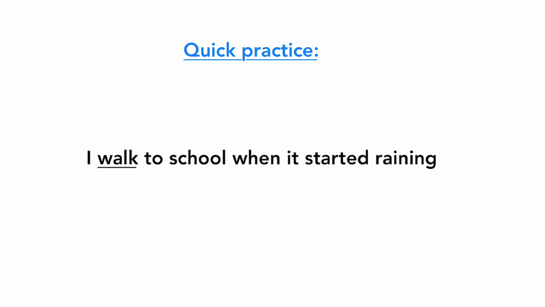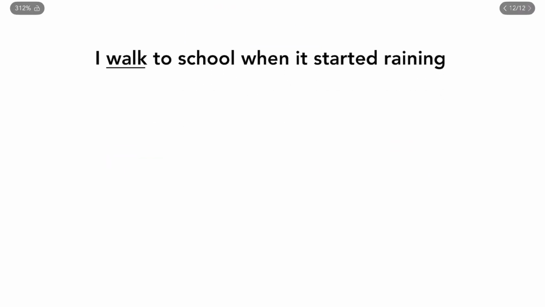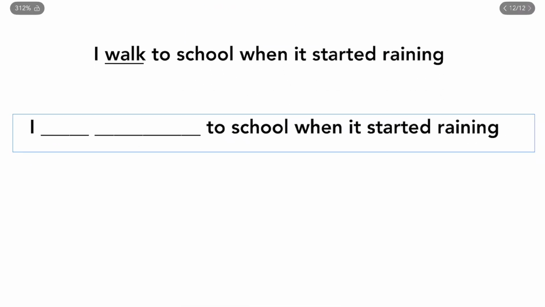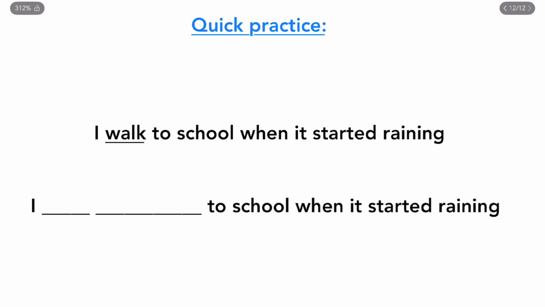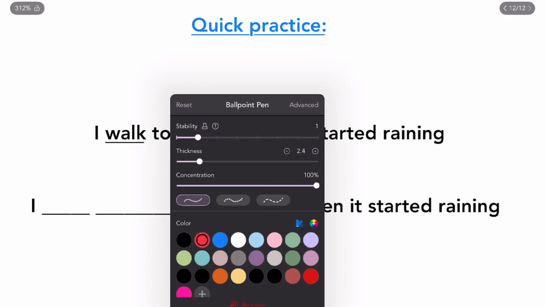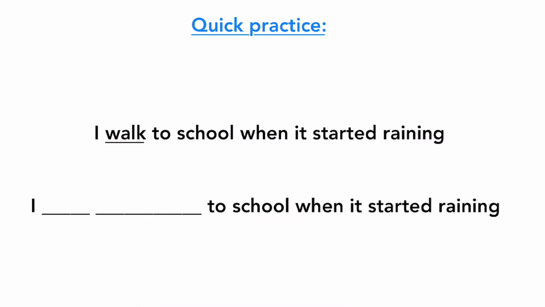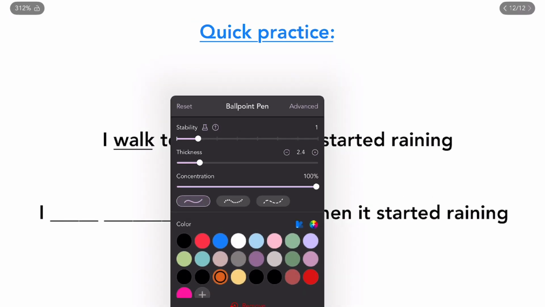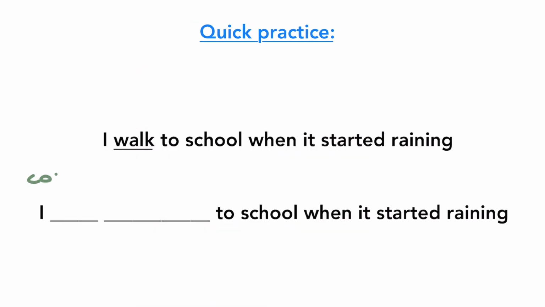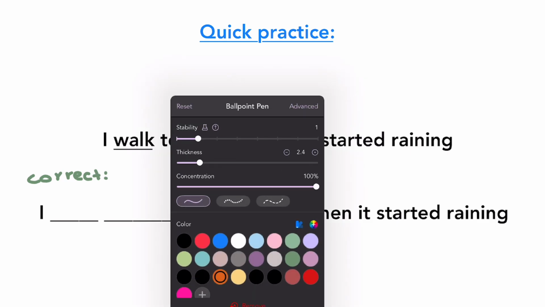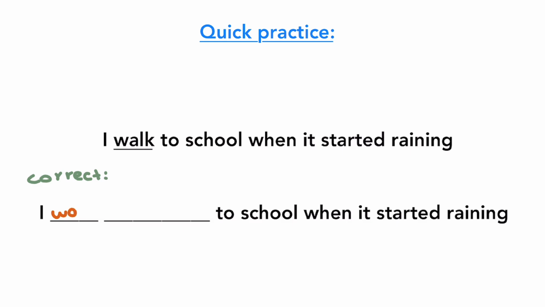Okay, so the correct sentence should say something like this. Well, right now it's not filled in yet, so let's just fill it in together. So let's choose a different color. I something to school when it started raining. I was walking to school when it started raining. So we use past continuous because walking was in progress, and we use past simple because the rain started suddenly. That's why.